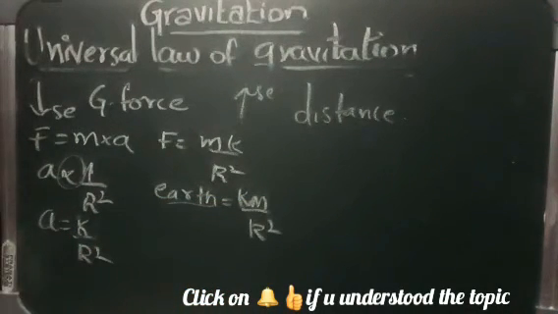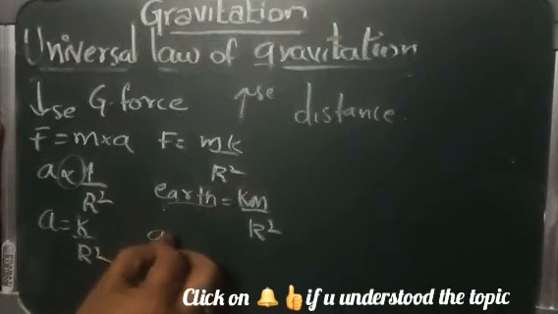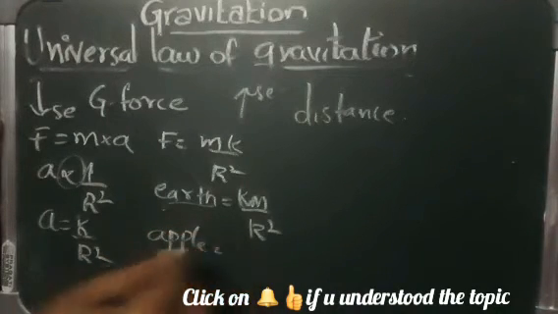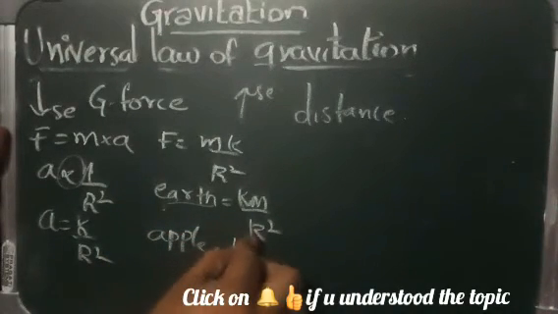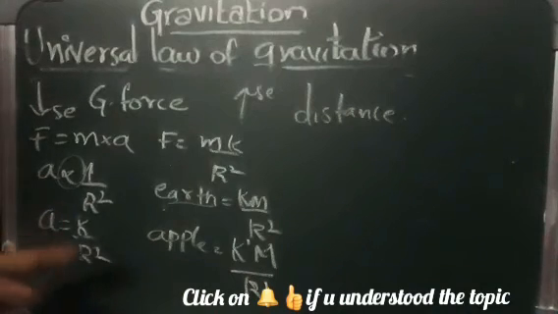Now the force on the earth by the apple will be taken as capital K and capital M by r square, because the distance is going to be the same.